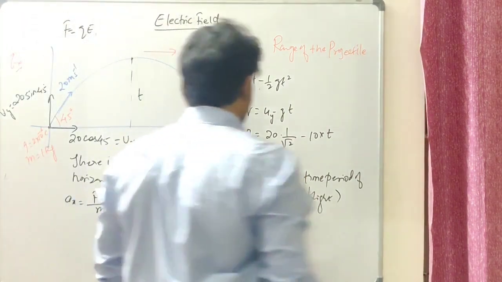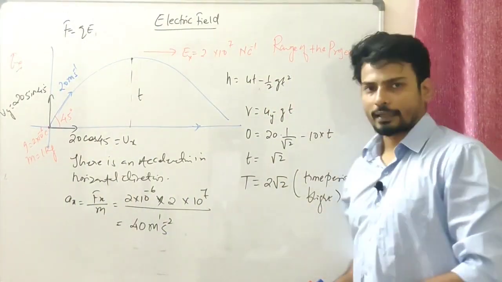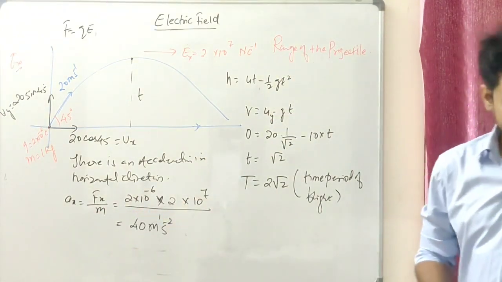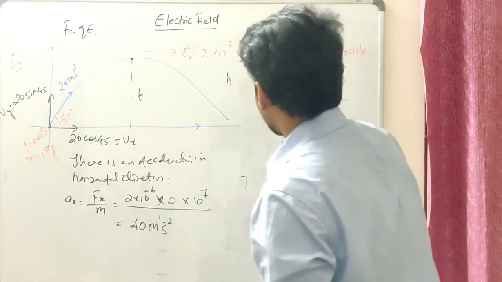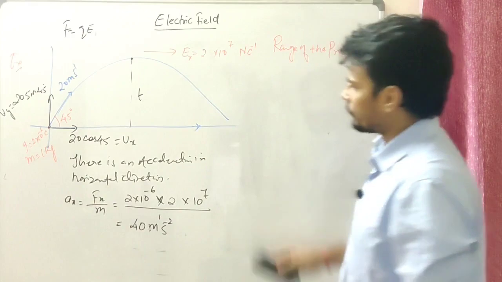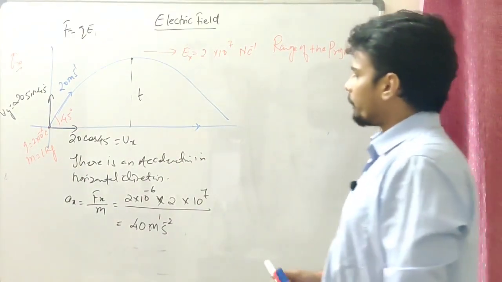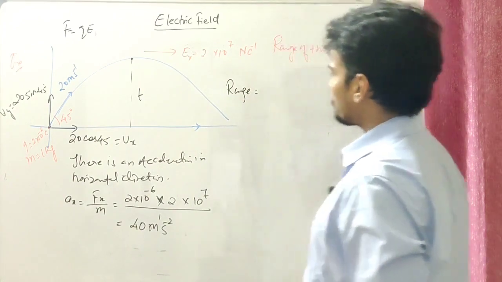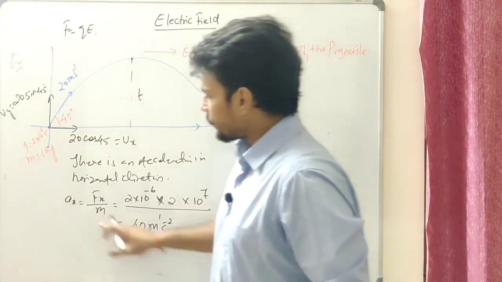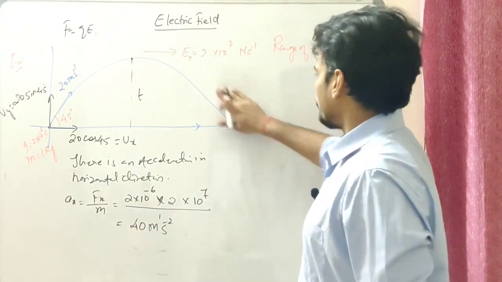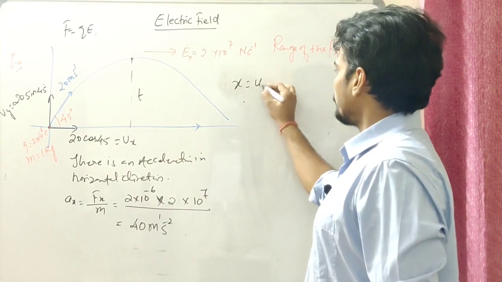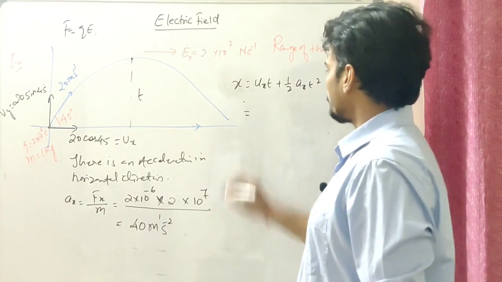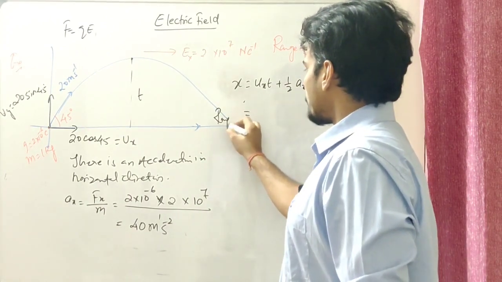Now what we need to find? We need to find the range in this horizontal direction, right? We know the acceleration, we know the time taken up. I'm going to actually find the x movement. Okay, let me have a bit of space over here. So now the x movement, the distance in x, so the range should be how much? We know that x is equal to ut plus half at square, right? If I write x, that should be uxt plus half axt whole square. Okay, no problem. This x is gonna be the range, isn't it?